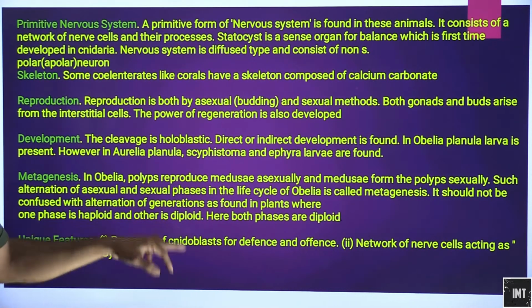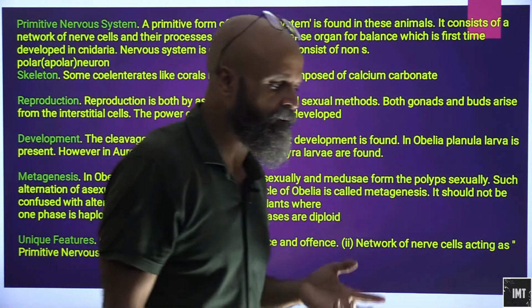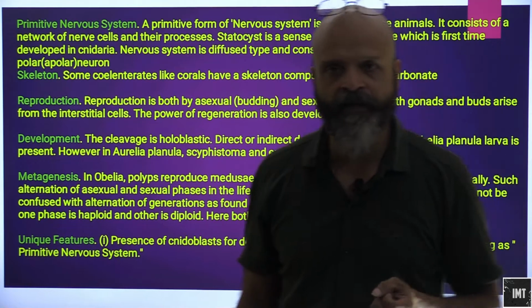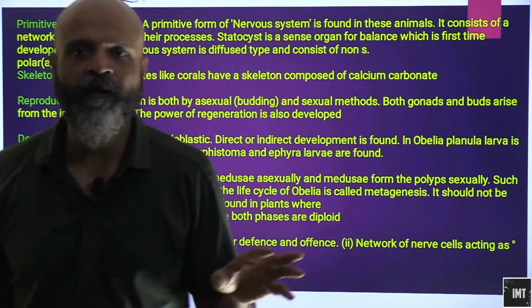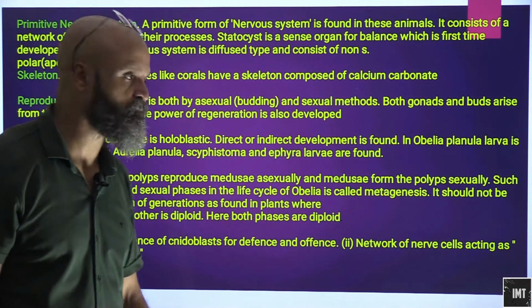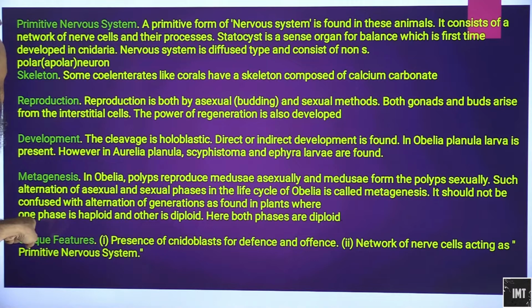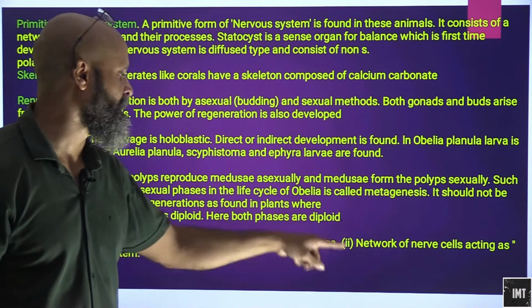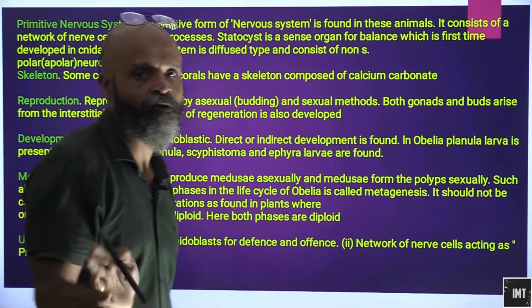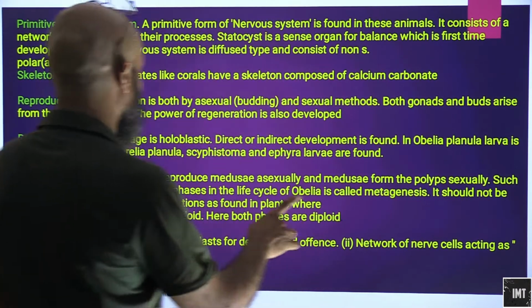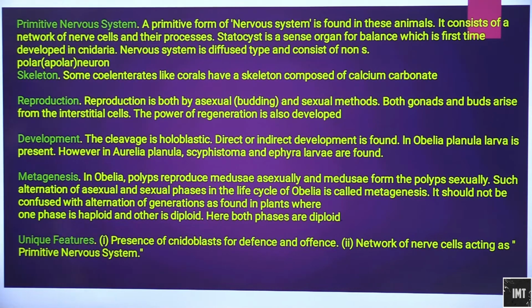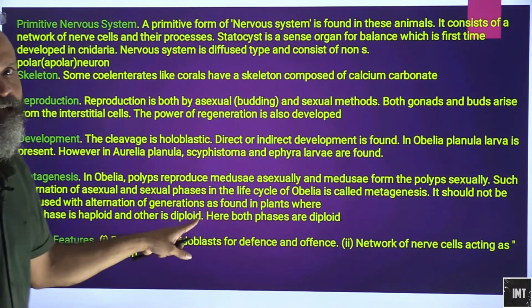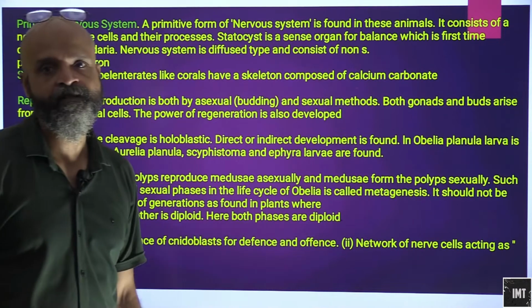It should not be confused with alternation of generations. We have alternation of generations in plants. It's a specific topic in the plant kingdom, so it should not be confused with that process. There, one phase is haploid and the other is diploid. The difference is that one phase is haploid and the other phase is diploid. Here both the phases are diploid.